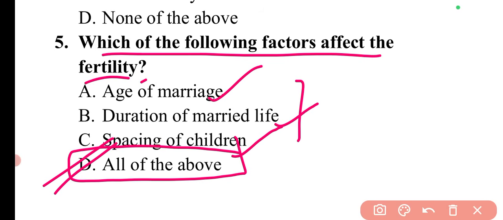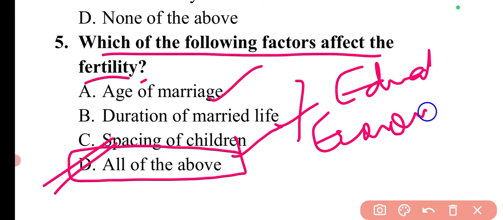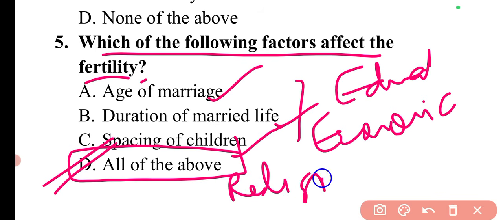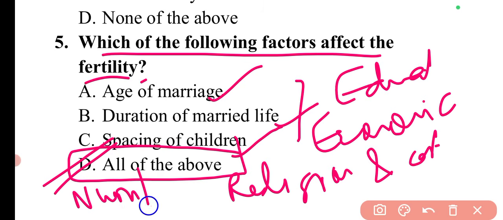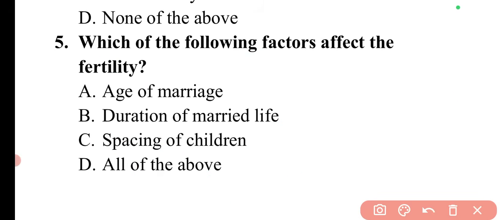Apart from these factors, the education, economic status, religion and caste, the nutrition, family planning, and the physical, social, biological, cultural factors. These all are the different factors that can affect the fertility, which means the actual bearing of children. So here option D, all of the above, will be the correct answer.